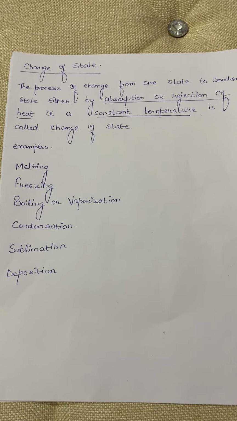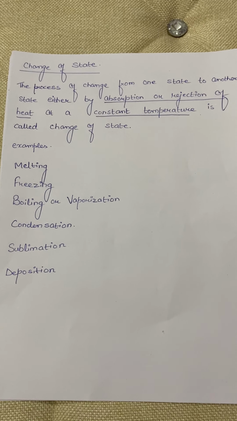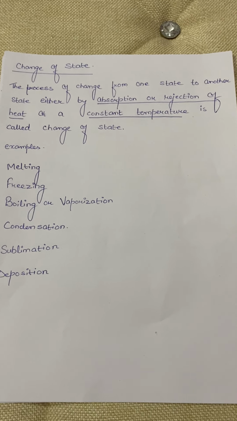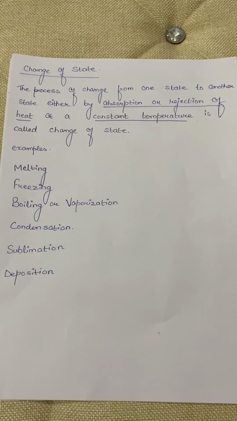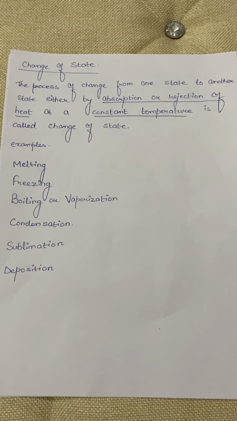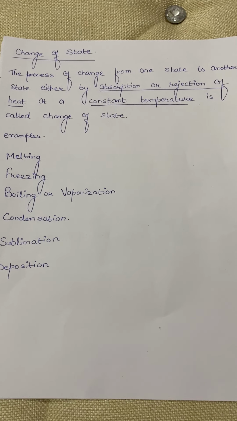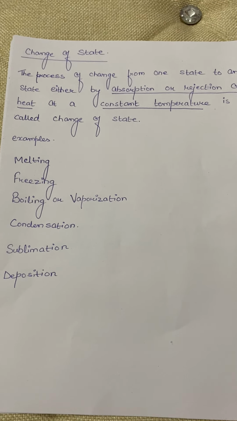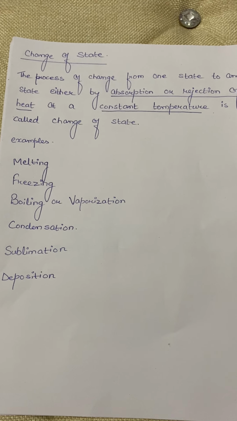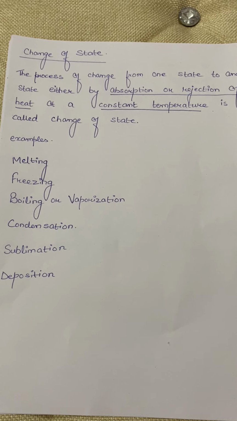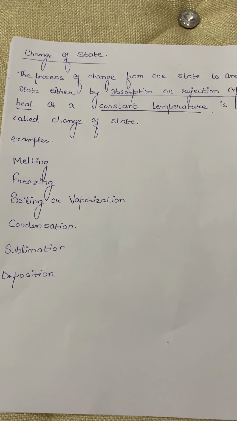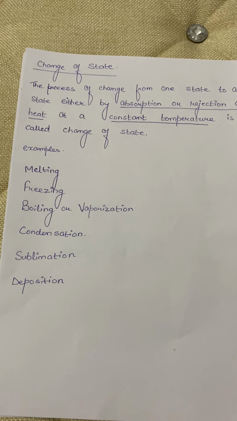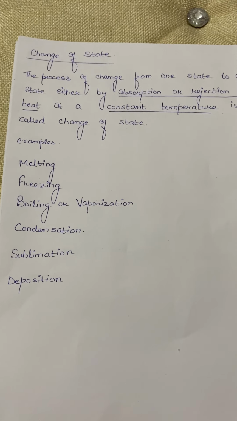Now, what happens when a liquid changes into gas or vice versa? When a liquid is heated, it changes into its vapor or gas form at a fixed temperature. This process is called boiling or vaporization. And the reverse happens when this vapor is cooled, that is, a vapor condenses into liquid at the same temperature. So this process will be known as condensation.